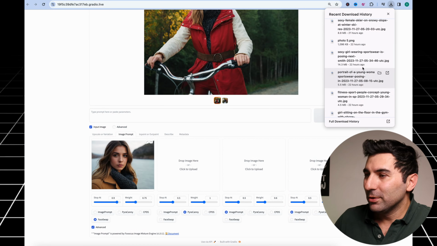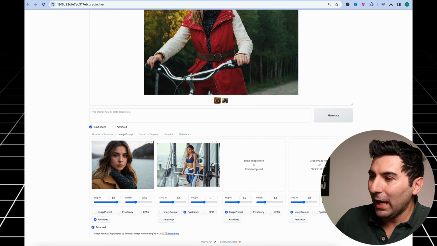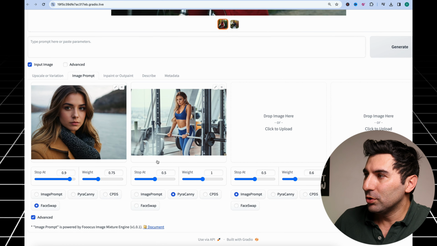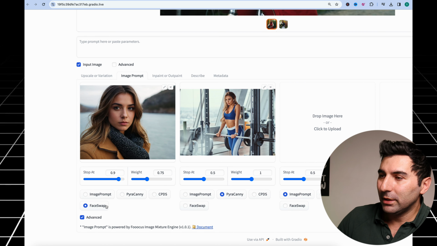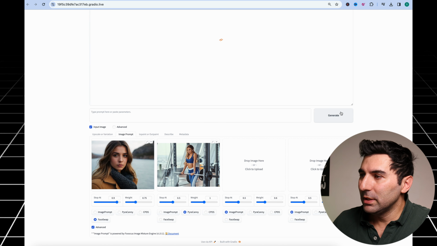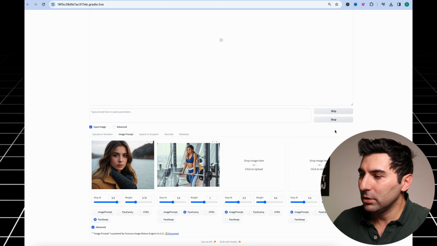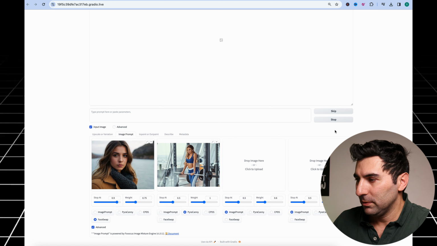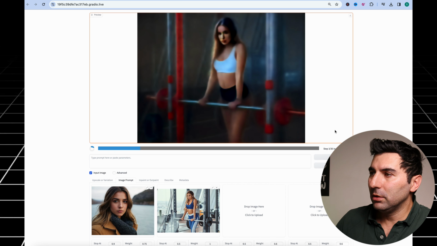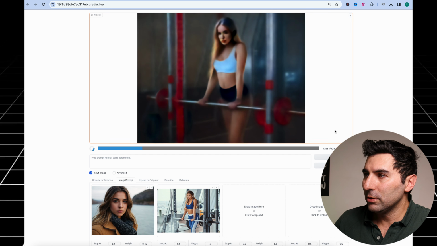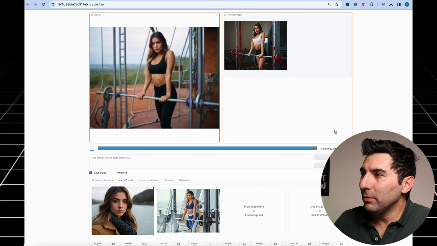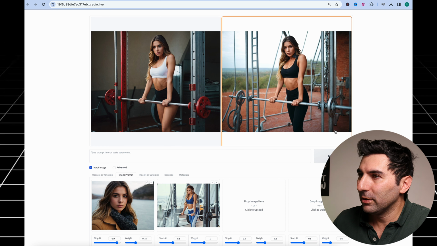And now I want to create our AI influencer working out at the gym. So for this situation, I'm going to put another image here, which shows a girl working out at the gym. So here you can see that I put this photo of another girl actually in the gym. Now I do the same process, face swap, and I choose Piracani for the second image. So after a while, when the AI is making the photo, you can see that it just tries to adjust it. So after some time, our two images are created here.